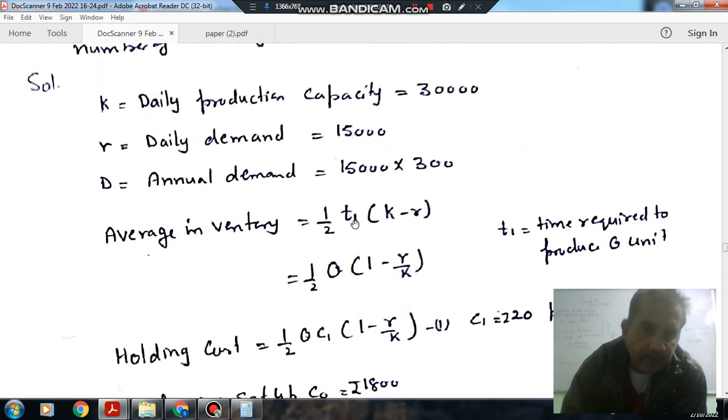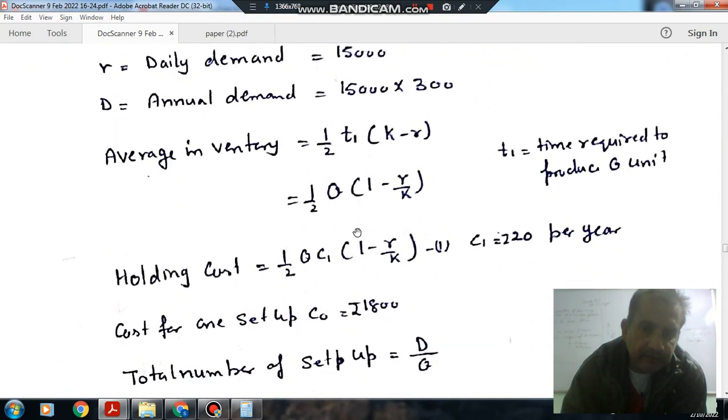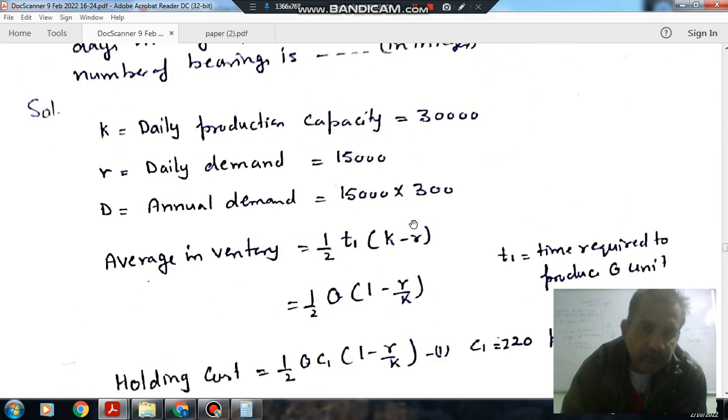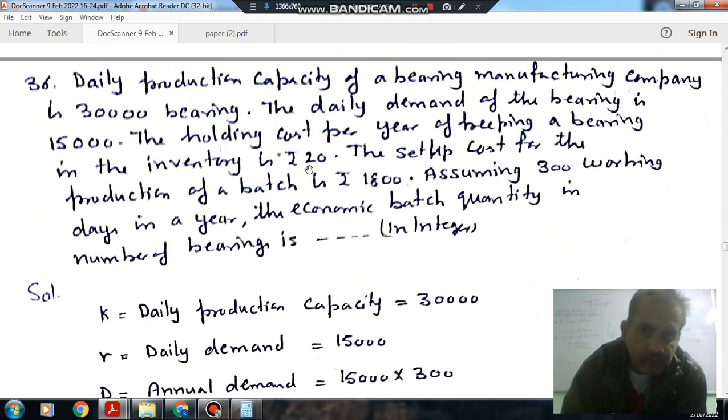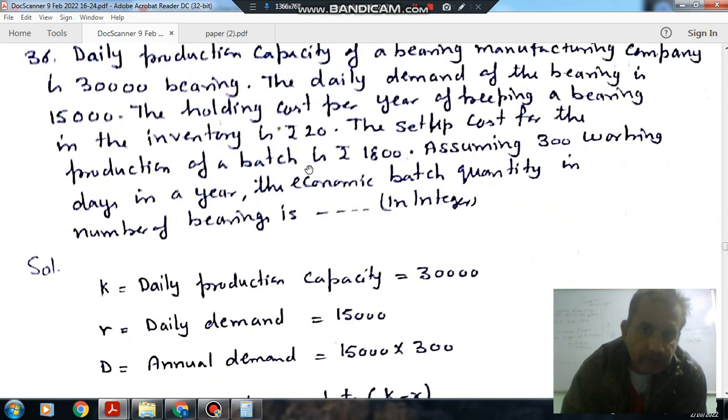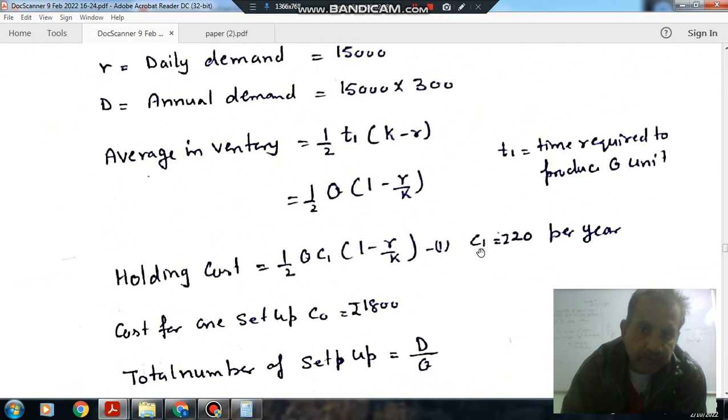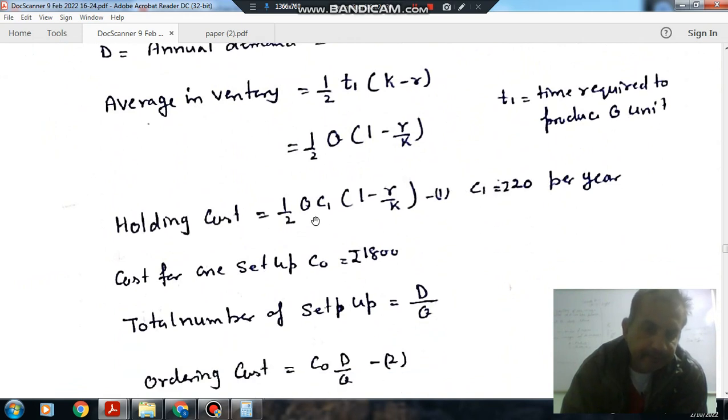Let C1 be the inventory cost, and C1 is rupees 20. This is the quantity to be held, and this is your holding cost.